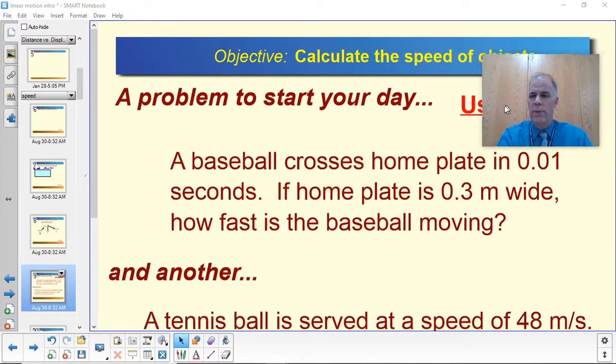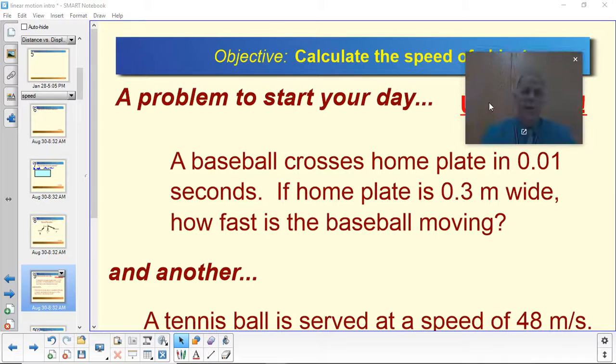I'm going to move this up a little bit. There we go. Okay, so suppose we have a baseball that crosses home plate in 0.01 seconds, and the home plate is 0.3 meters wide. We want to know how fast the baseball is moving. So I'm going to show you how to set up a problem like this, and then we'll work through it.